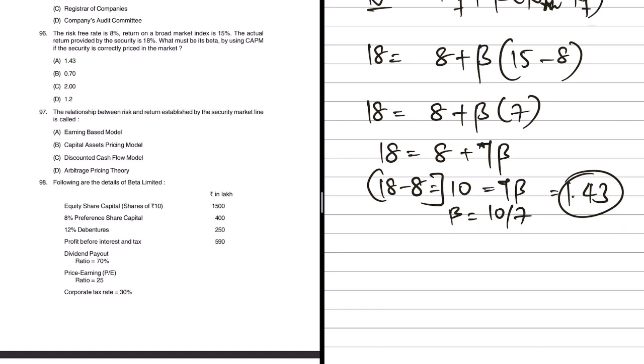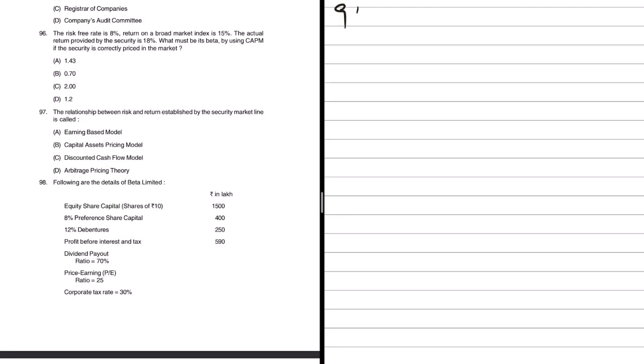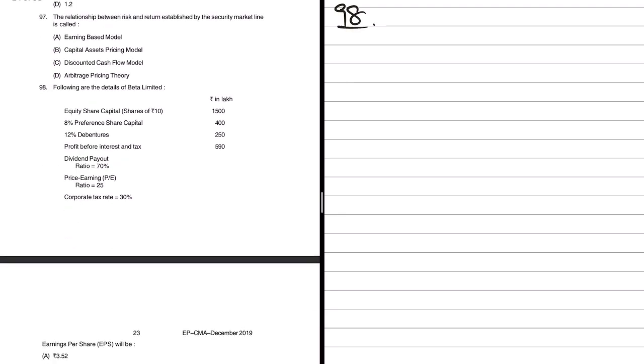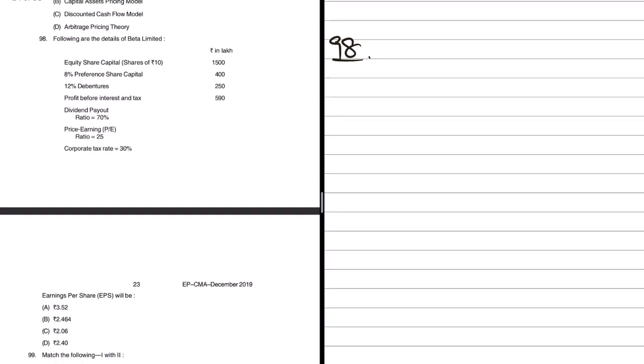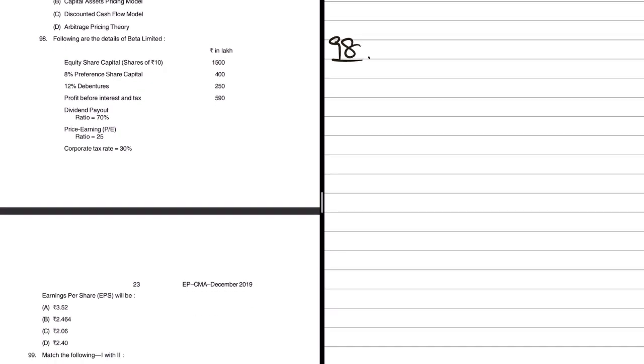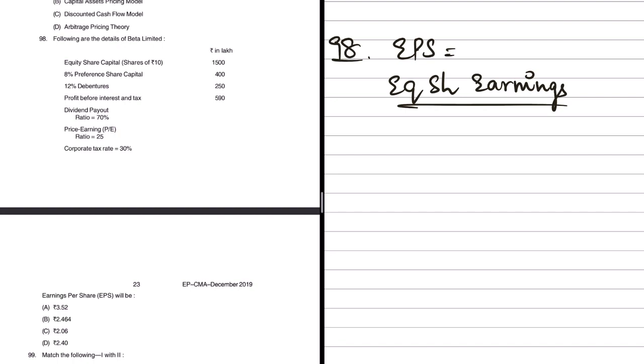Moving on to the last practical question, question number 98. Following are the details of Beta Limited. Equity share capital is given, preference share capital, debentures and other things are given. Let's read the question first. Earnings per share is to be calculated. Earnings per share is nothing but earnings available for equity shareholders divided by number of equity shares.